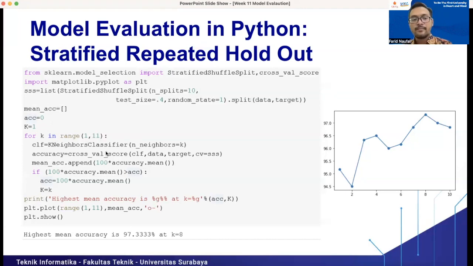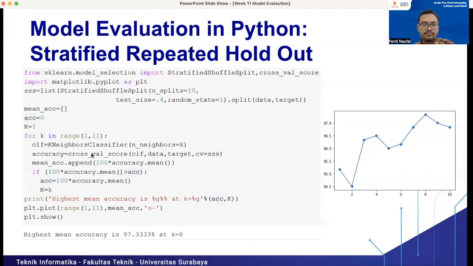Then the accuracy equals the cross-validation score, which we call from this library here, cross_val_score. Then we put the first argument as the classifier, then the data and target, and cross-validation. This is very important: the last argument here, CV equal SSS.